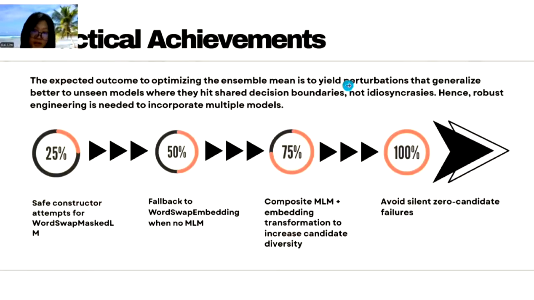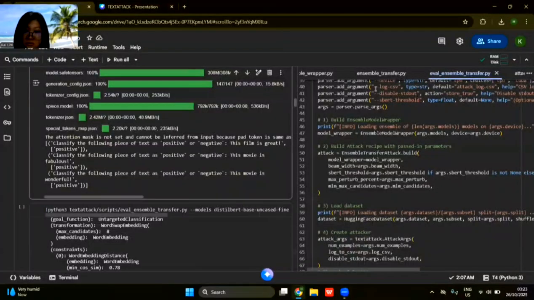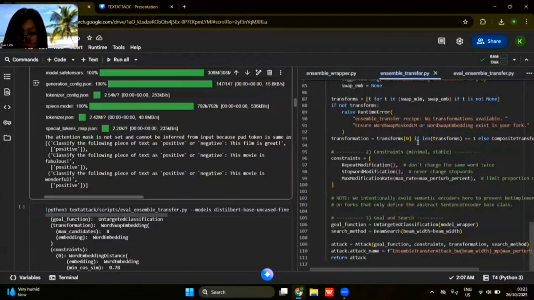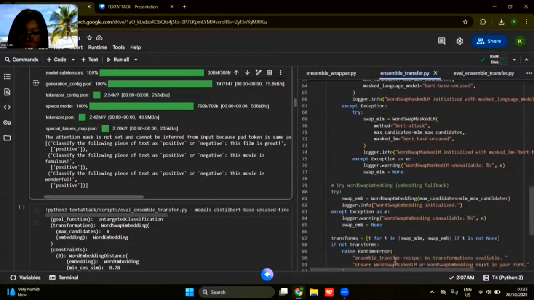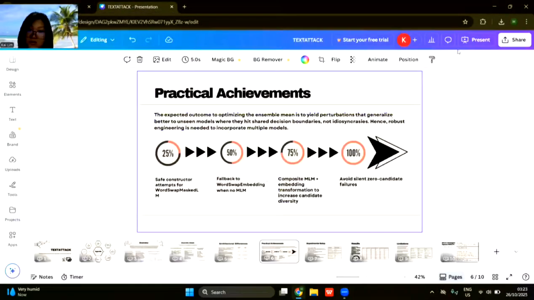The practical achievement I made in this file, ensemble transfer. So I'll be explaining what it does.